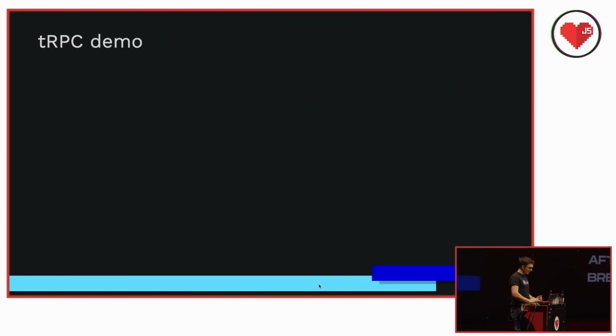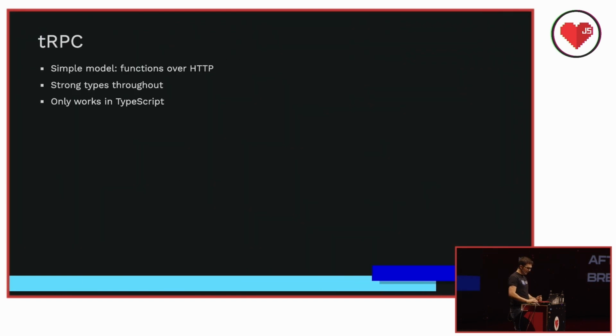Speaking of which, I think GraphQL is up next. Oh, I wanted to tell you about tRPC. So tRPC's got a lot going for it. It's a simple mental model, and it makes your TypeScript functions available over HTTP directly, which is super nice. Everything's strongly typed, and you only need to write TypeScript. But that right there is the most important weakness. If you ever need to support a non-TypeScript client, you're back to hand synchronizing code across languages.